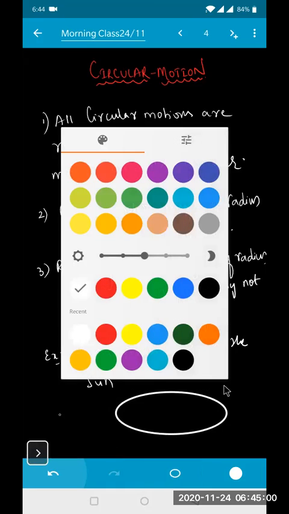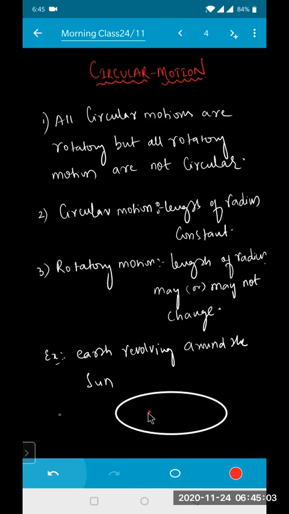Say this is your Sun here, and this one is, for example, your Earth. Now see the distance between them. Here it is larger. When the Earth comes to this point, the distance will be smaller. So the radius changes, so this is not a circular path in which the radius is constant.